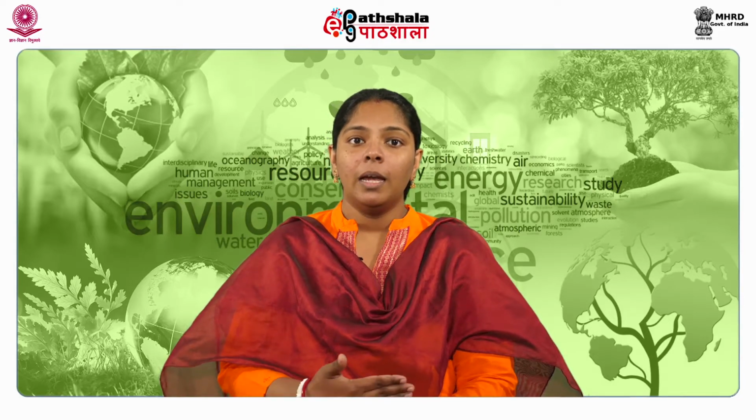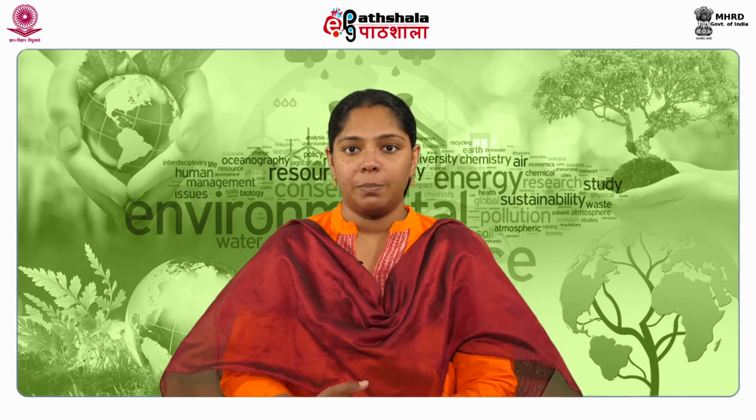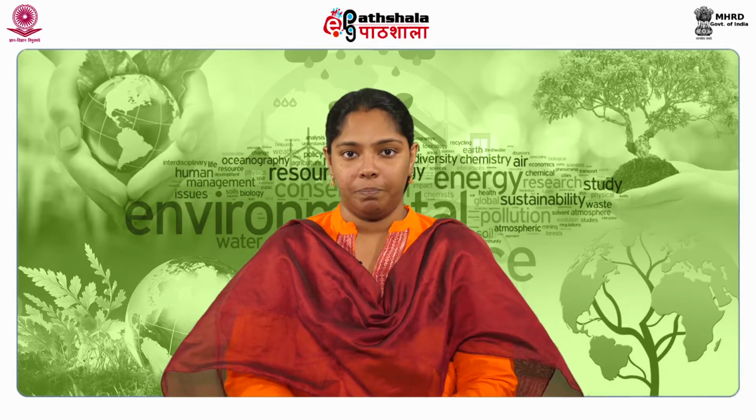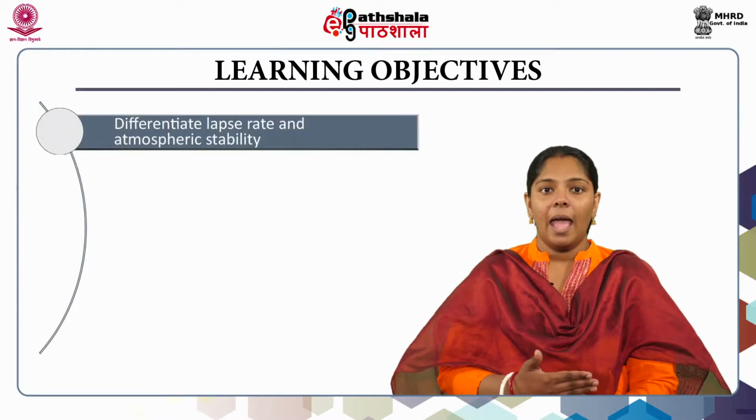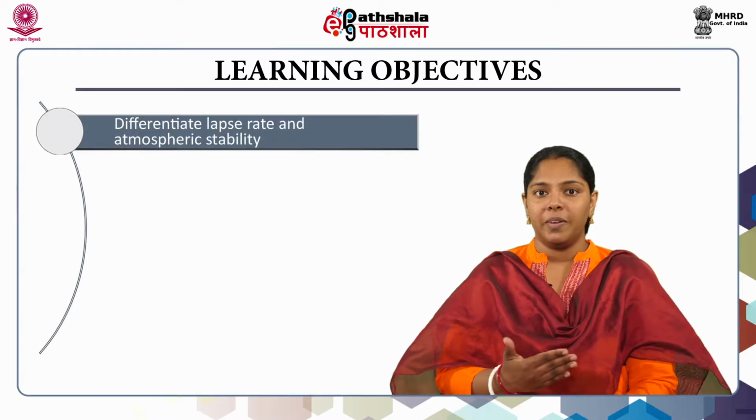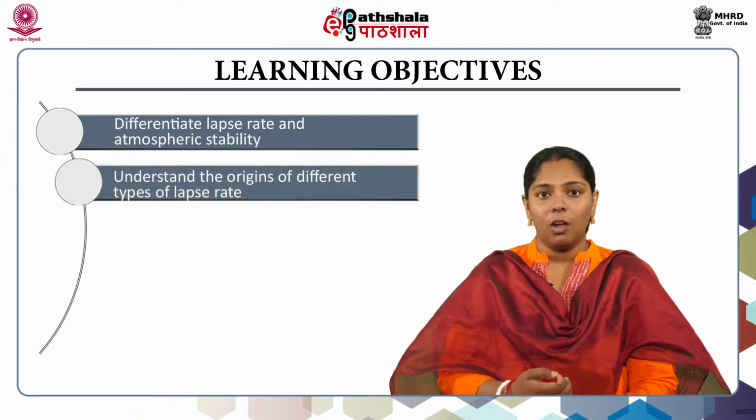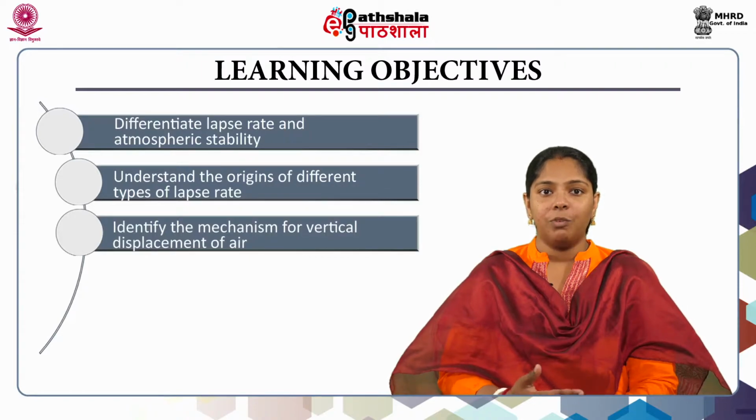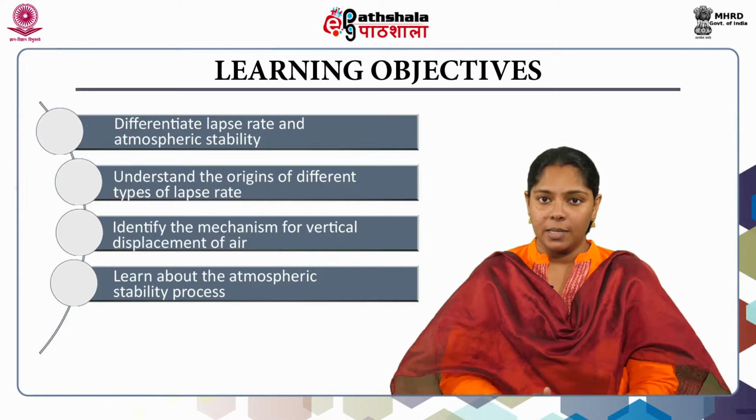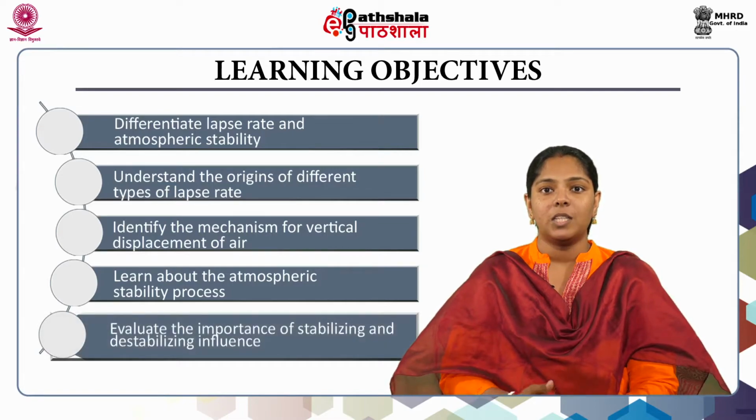The relations between temperature, pressure and height could be established by the adiabatic processes prevailing in the atmospheric system having hydrostatic equilibrium. So, in this module, we are going to discuss the lapse rate and atmospheric stability. What is the difference between these two? To understand the origin of different types of lapse rate, and also we will identify the mechanism for the vertical displacement of the air. We will see the atmospheric stability process and also the evaluation of the importance of stabilizing and destabilizing influences. We will also see the turbulent dispersion.